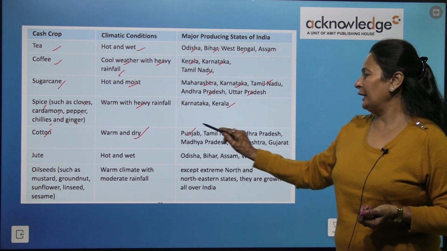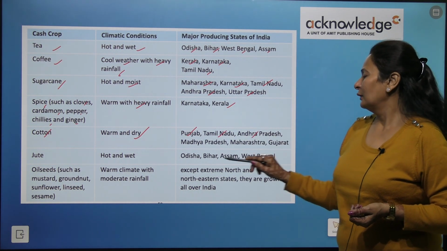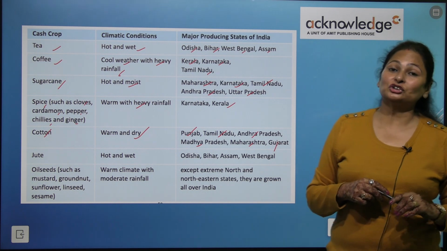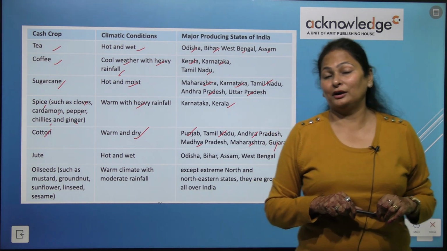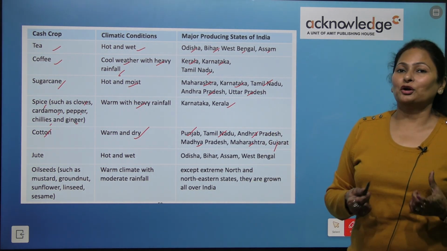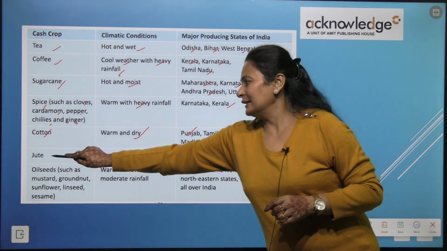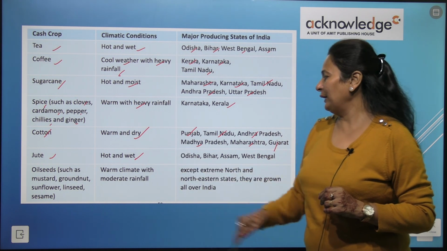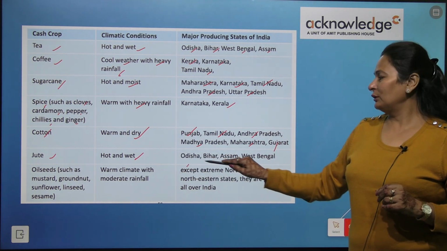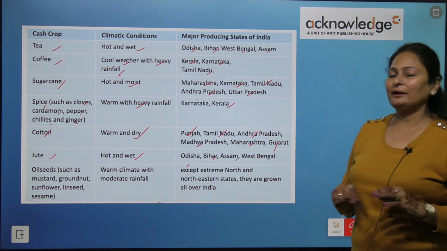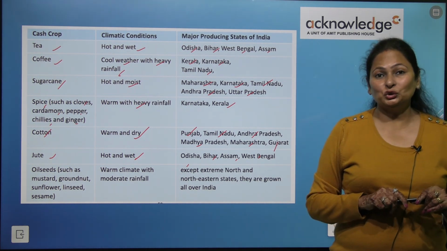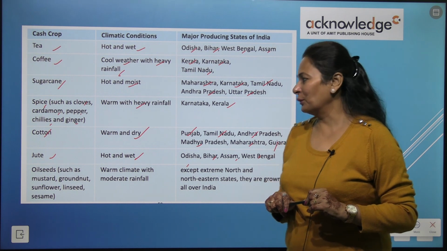States like Punjab, Tamil Nadu, Andhra Pradesh, Madhya Pradesh, Maharashtra and Gujarat are major producers of cotton. Next is jute. It again needs hot and wet climate. States like Odisha, Bihar, Assam and West Bengal are the states where jute is grown.